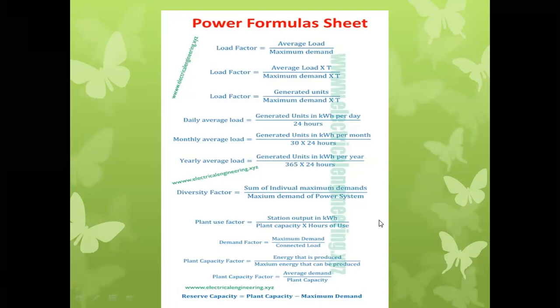Yes or no? So that is the plant capacity factor. It may also be defined as the average demand to the plant capacity.